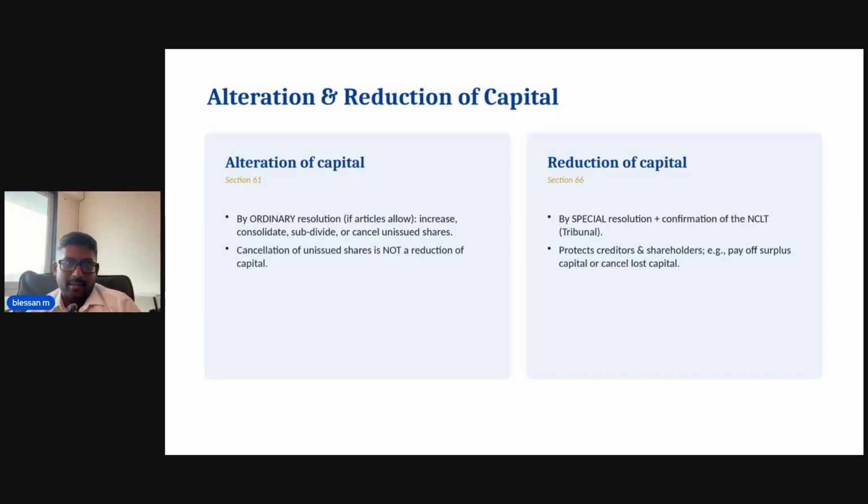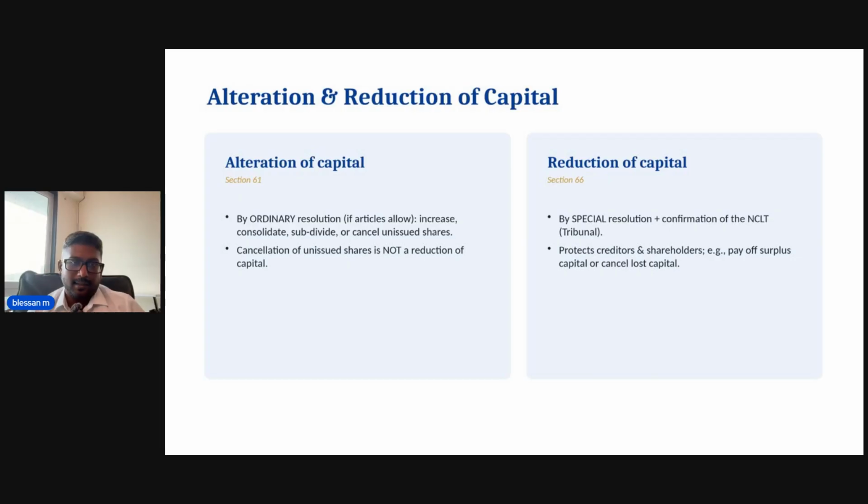Reduction of share capital, section 66, is the serious one. This is a real reduction, actually giving capital back or writing off lost capital. For this, you need a special resolution of the shareholders plus confirmation by the NCLT, the tribunal. Why so strict? Because now the real money is leaving the company.